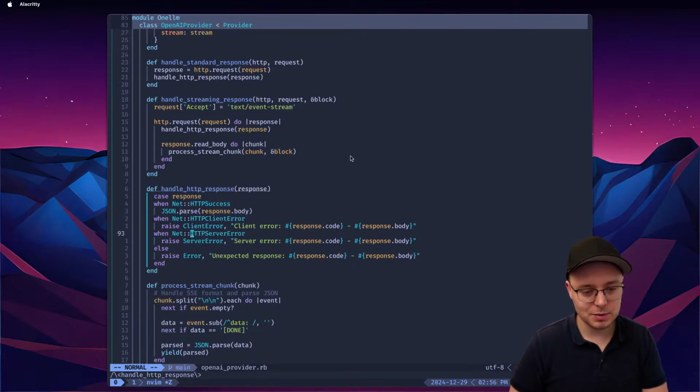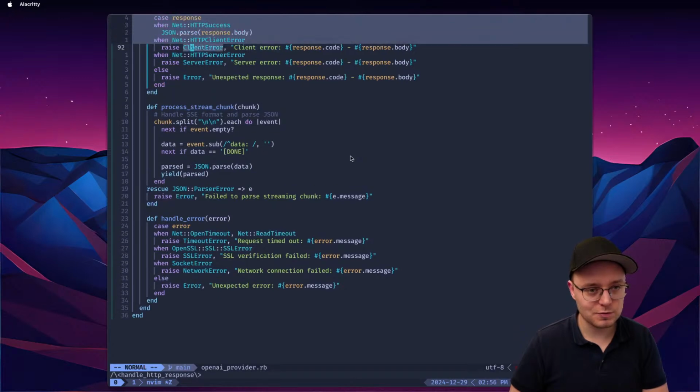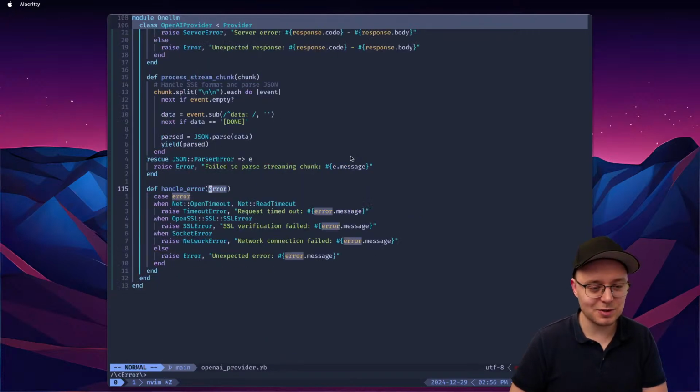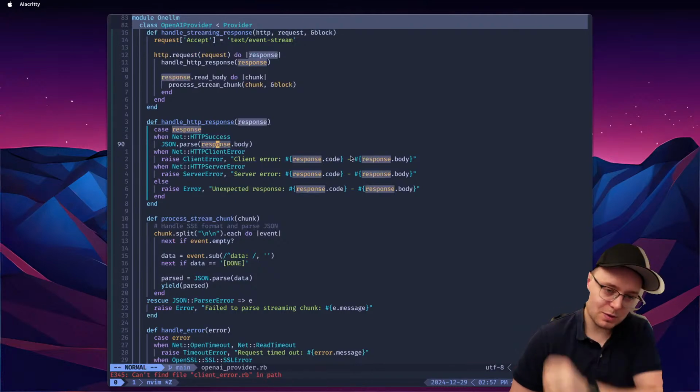Okay. Then we have this client error, server error, unexpected error, and a bunch of errors, which is fine. But where do we have them? Client error, raise client error. We don't define them, right? So of these errors, only the error exists. The rest of them, we need to create, this client error, whatever this is. Yeah. So let me think.